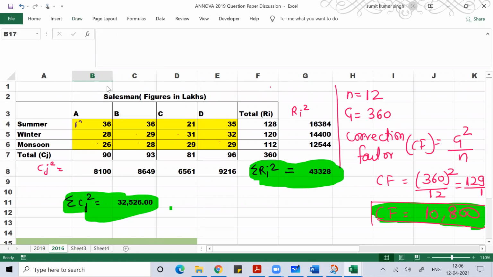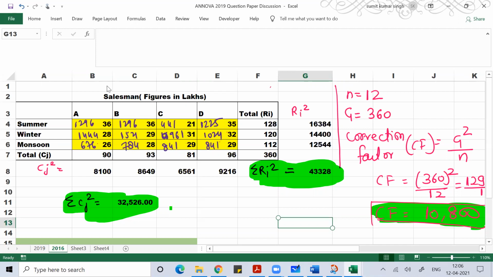36 square is 1296. 36 square is 1296. 21 square is 441. 35 square is 1225. 28 square is 784. 29 square is 841. 31 square is 961. 32 square is 1024. 26 square is 676. 28 square is 784. 29 square is 841. 29 square is 841. So we'll do the square of each number and then do the sum of that.